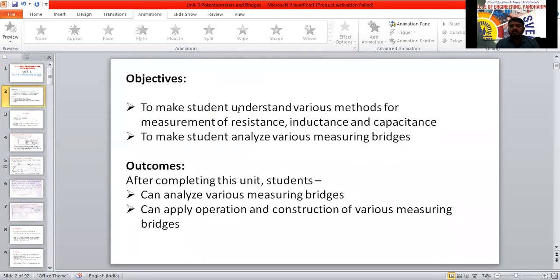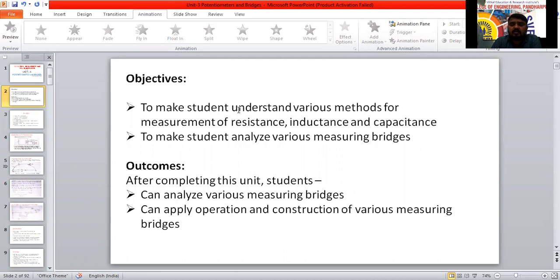In the first unit you have studied about calibration. Calibration means comparing with a known value, a standard value. For calibration purposes, potentiometers and bridges will give the accurate value.